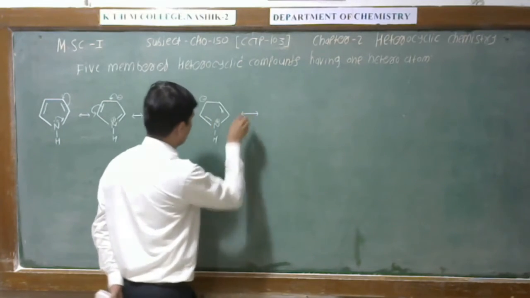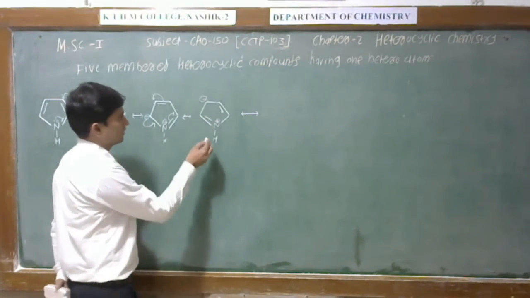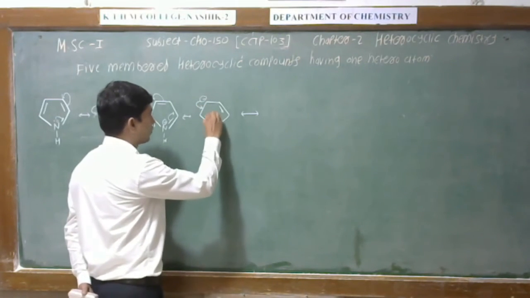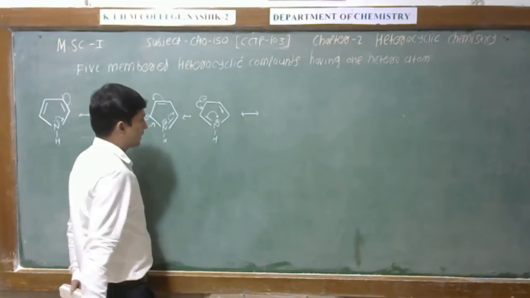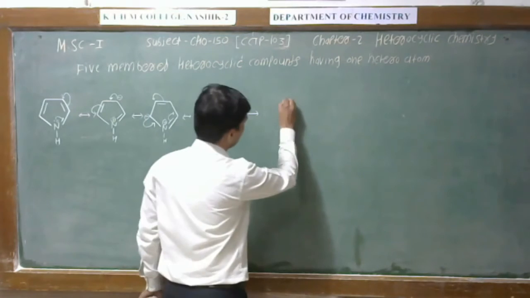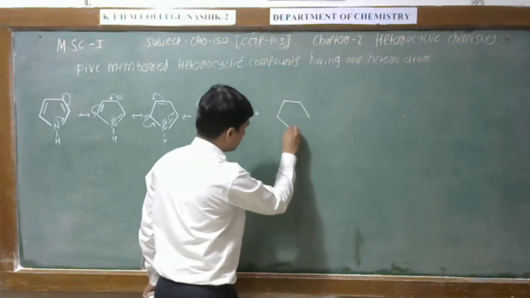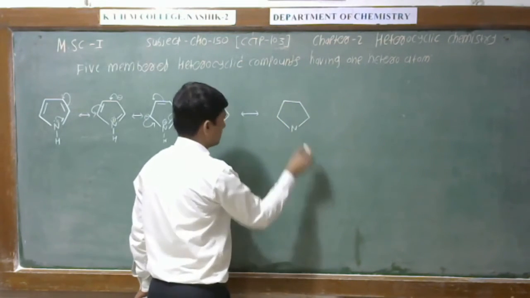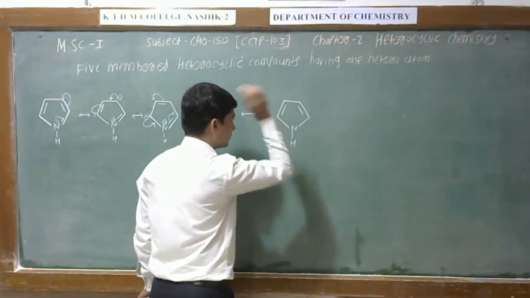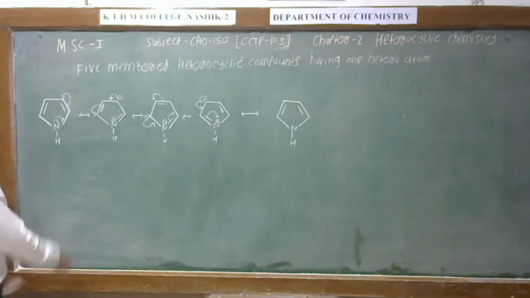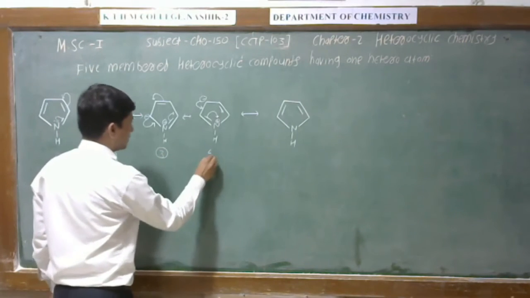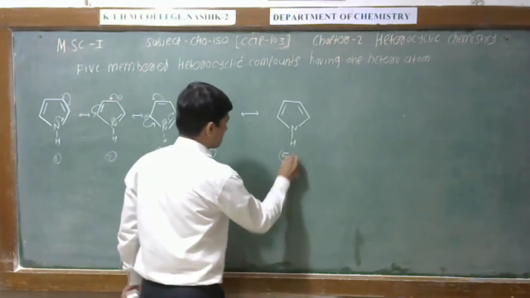If we write the next structure, this negative charge makes a double bond here, and this double bond gets open on the nitrogen and neutralizes this positive charge. So the last structure is like this: this is the hydrogen, this is a double bond here, and this is a double bond here. See here, structure number 1 and structure number 5 are the same structure.